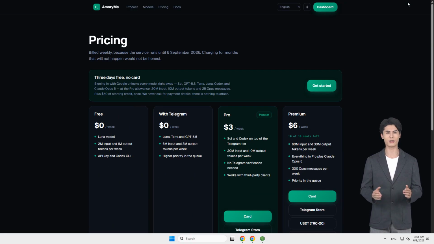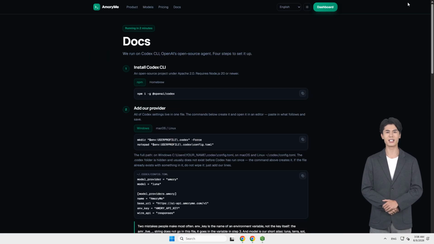The free plan includes 2 million input and 1 million output tokens a week. Pro includes 20 million input and 10 million output tokens. The documentation explains account keys, provider configuration, model selection, and third-party clients. A key is shown once after creation, so copy it immediately.